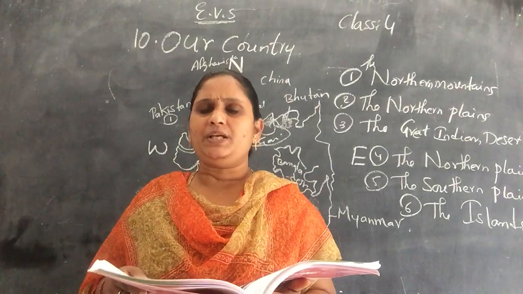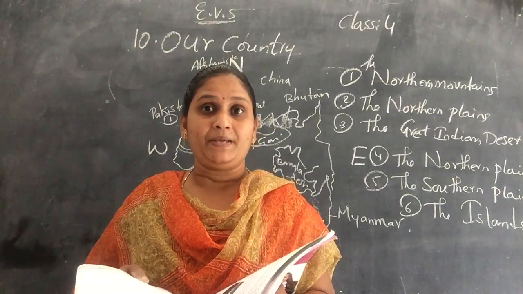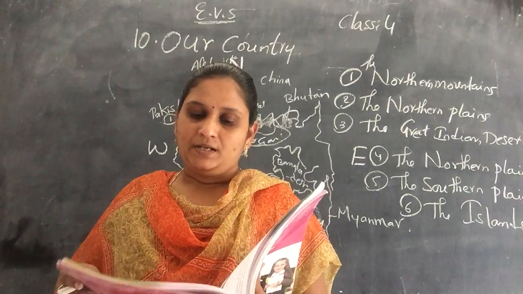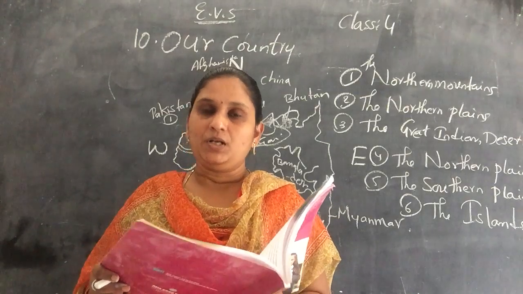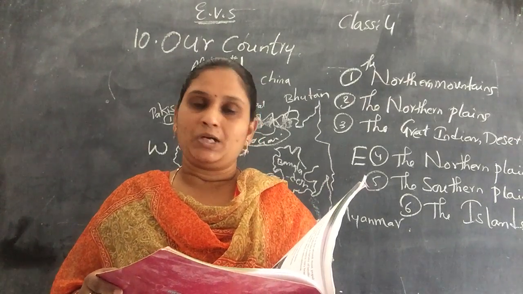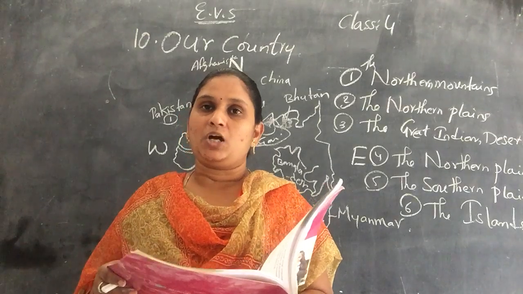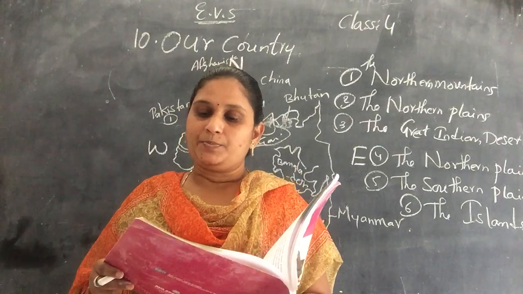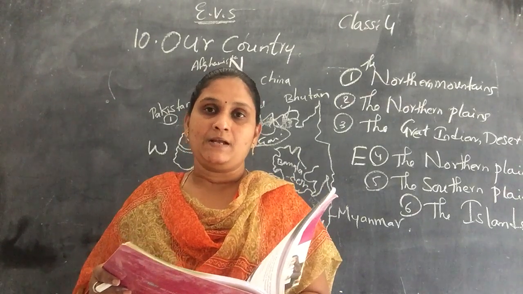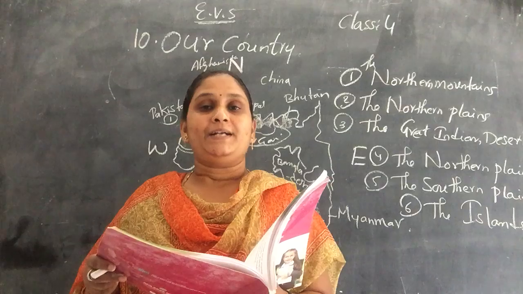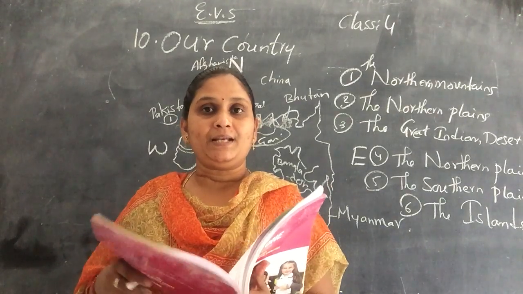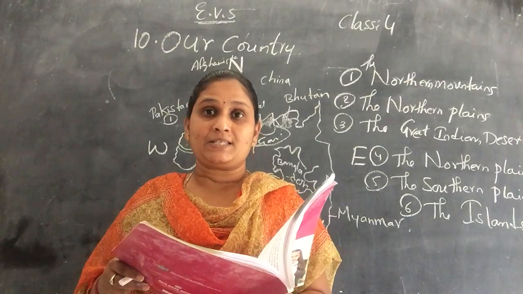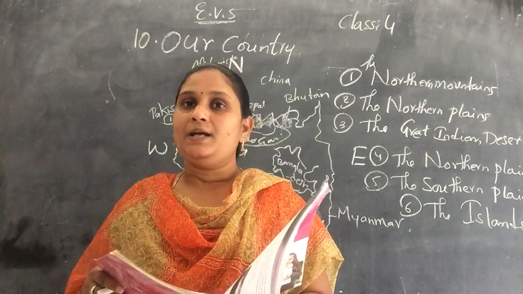And the desert has an extreme climate. In the morning it will be very hot, and coming to the night, the temperature will be very cool, even below zero degrees. And the eastern side receives some rainfall, so crops like jowar, bajra, oil seeds, pulses and mustard are grown here. Water is scarce in the desert, but there are places with underground water springs, called an oasis. Near the oasis only, some kinds of plantations are grown. What kind of plantations? Dates and palms. These are all grown in these areas.